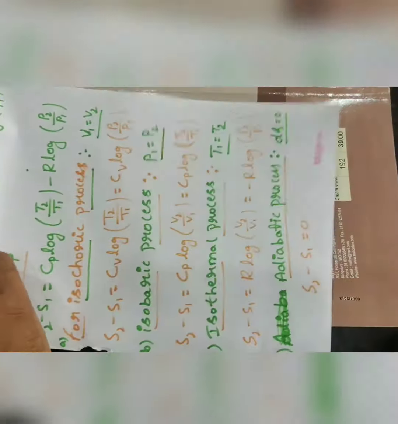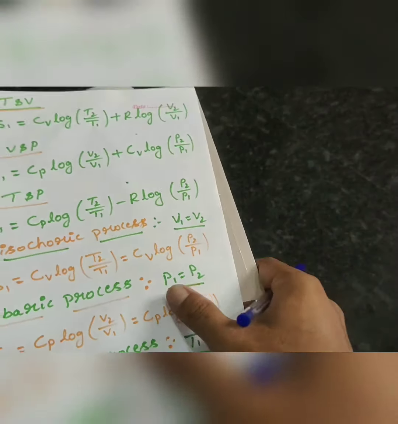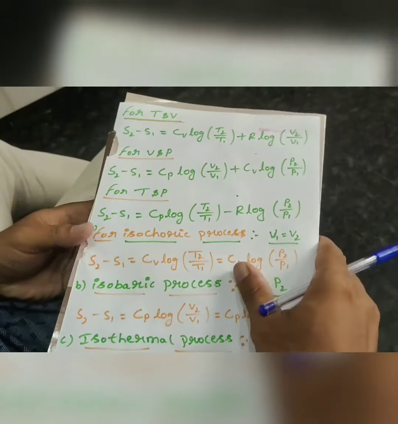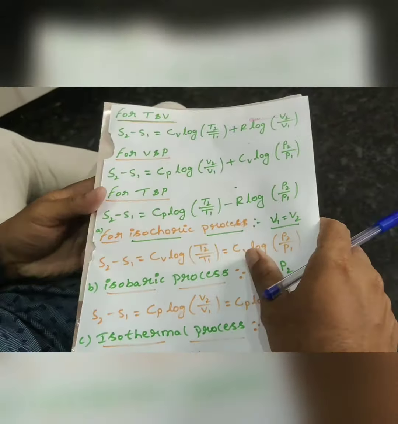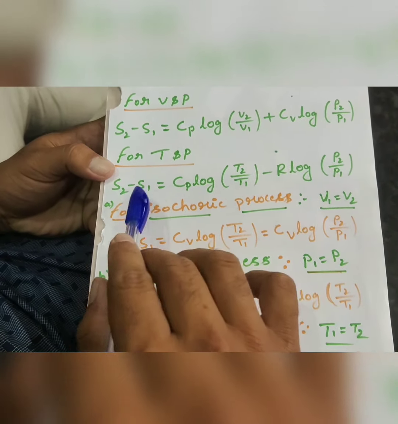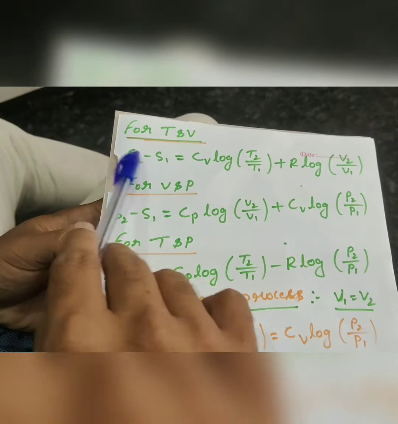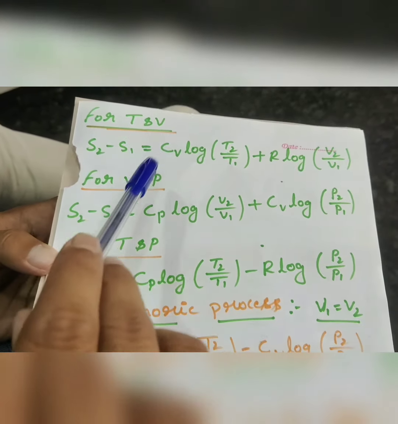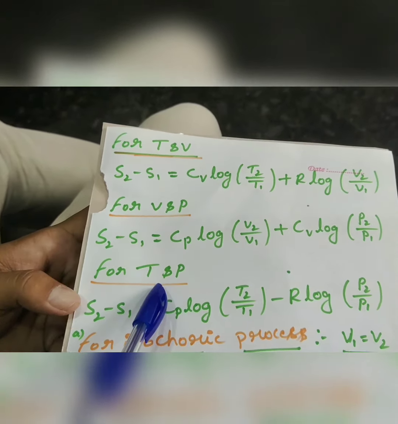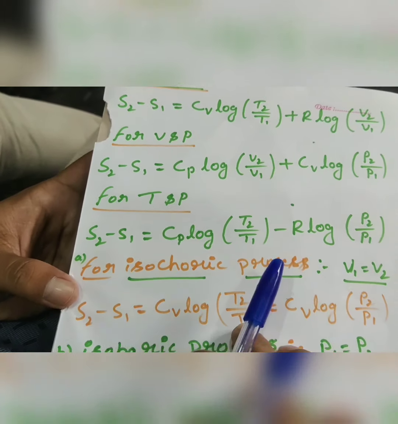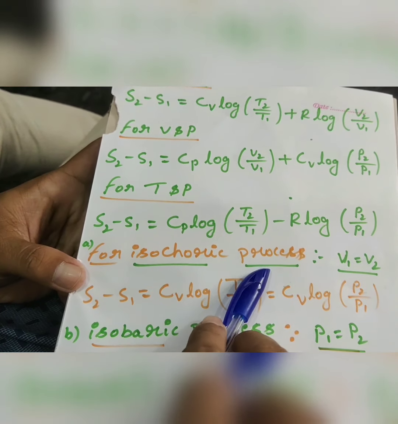So now we are calculating for different processes. For temperature and volume, we got this much. For volume and pressure, we got this much. For temperature and pressure, we got this much. So these are the changes in entropy in terms of temperature and volume, volume and pressure, and temperature and pressure. So for the isochoric process,